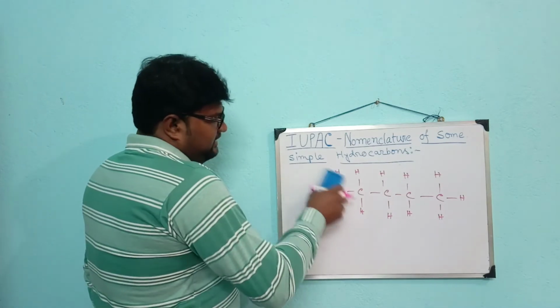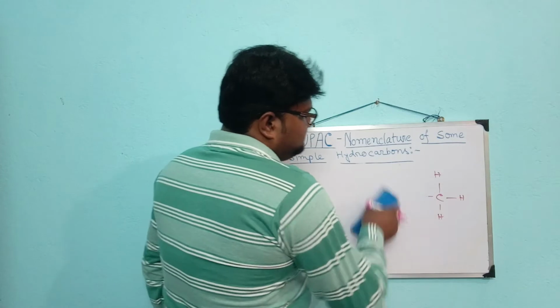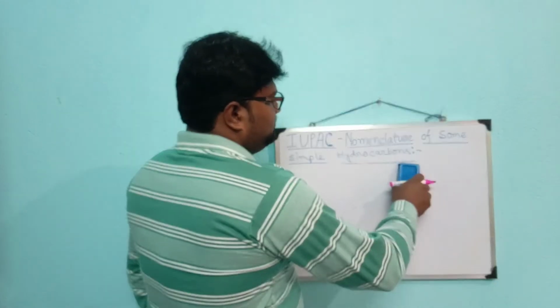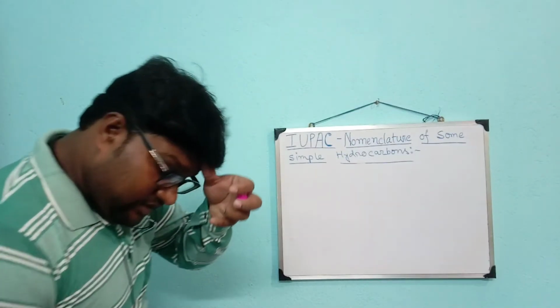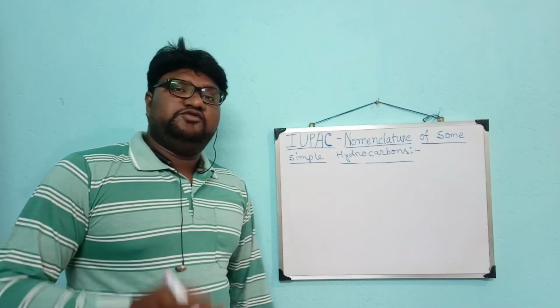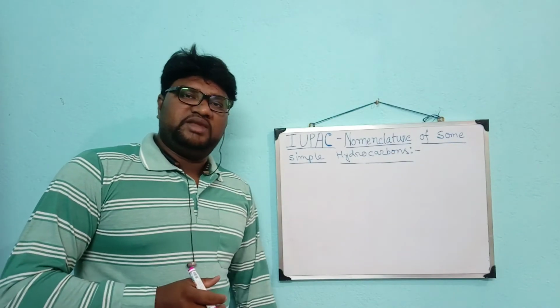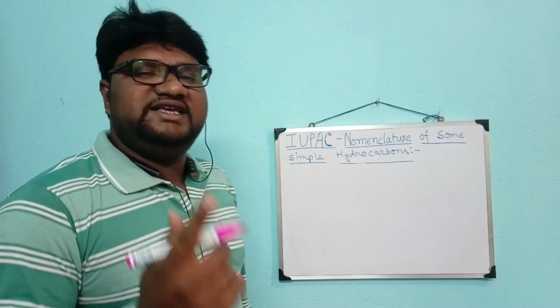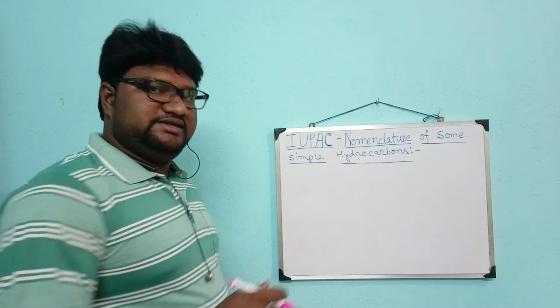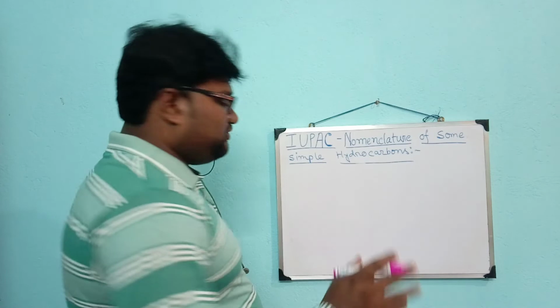Okay. Let us consider an unsaturated hydrocarbon which consists of four carbon atoms, and there is one single bonded carbon atom present and a double bonded carbon atom present.